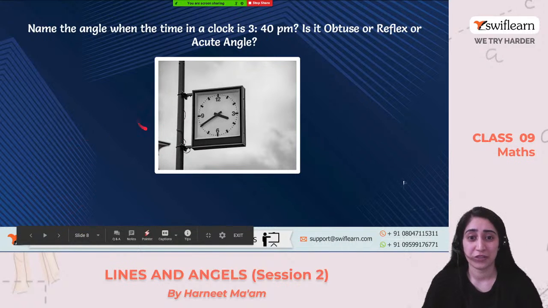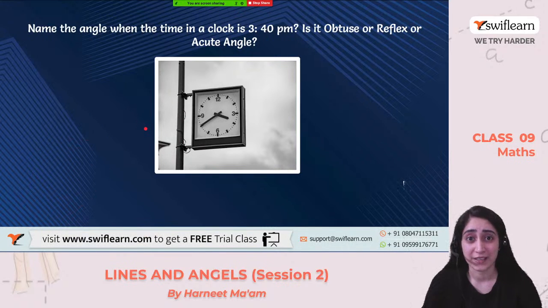Okay, so this is a question for you. Let's see, are you able to understand and are you able to solve or not? Name the angles when the time in a clock is 3:40 p.m. Is it obtuse or a reflex or an acute angle? So what angle is formed in this clock right now? Yes, give me the answer. Let me see, do you know it or not? Name the angle that is formed here.